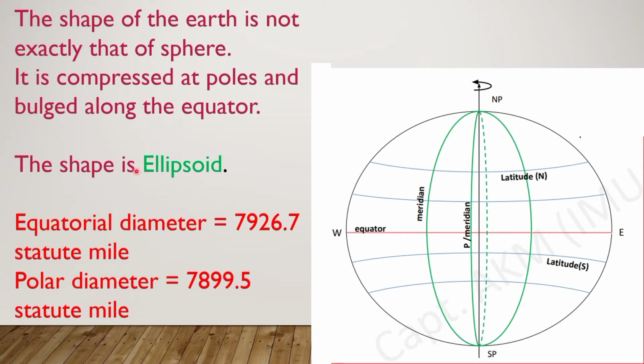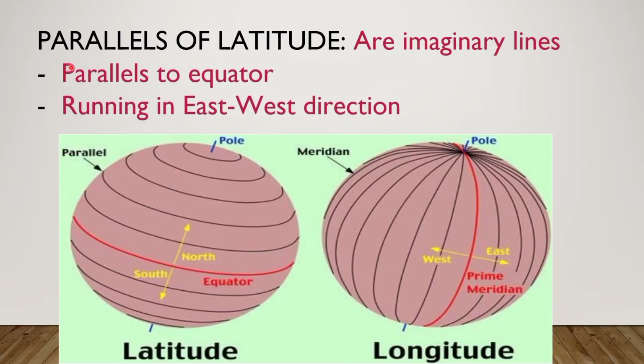It is mainly asked in interviews what is the name of the shape of the Earth. So you have to say ellipsoid. We can clearly see that the equatorial diameter is greater than the pole's diameter. The equatorial diameter is 7926.7 statute miles and the polar diameter is 7899.5 statute miles.